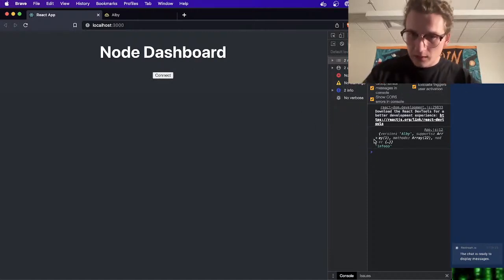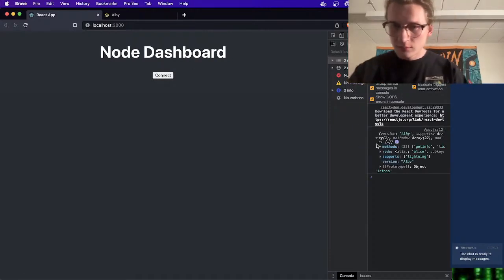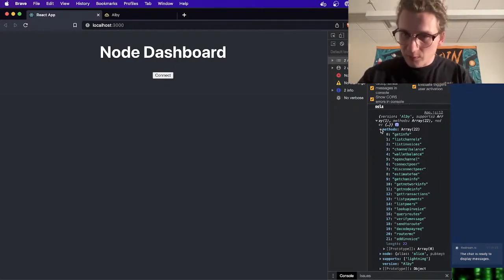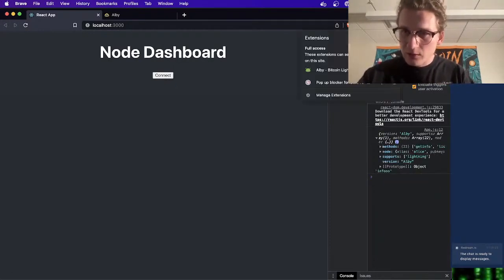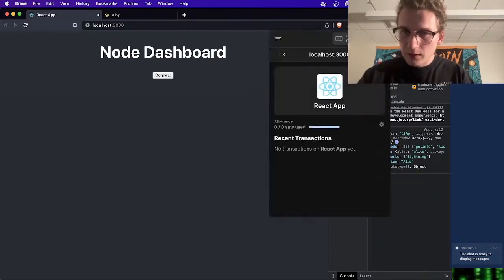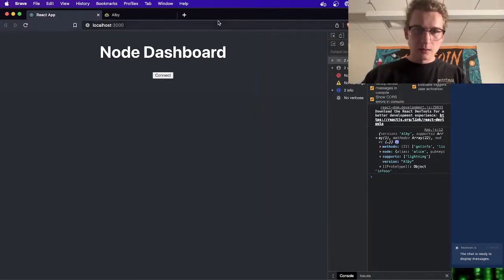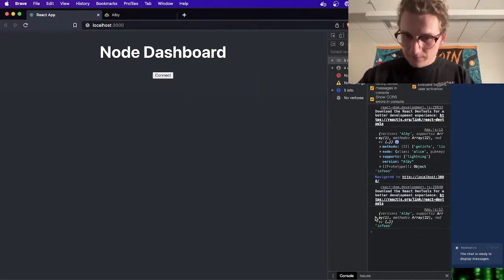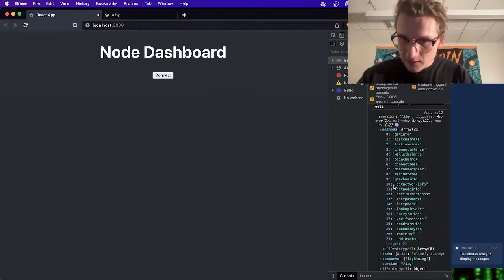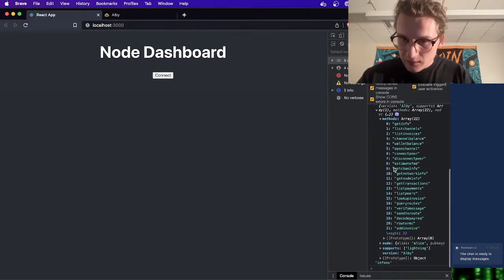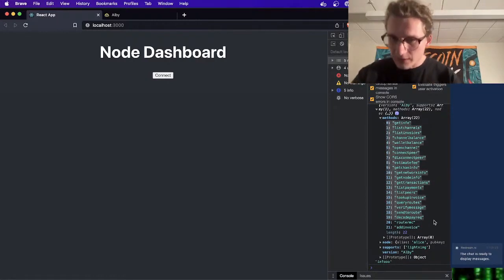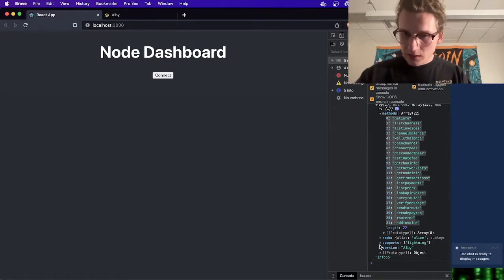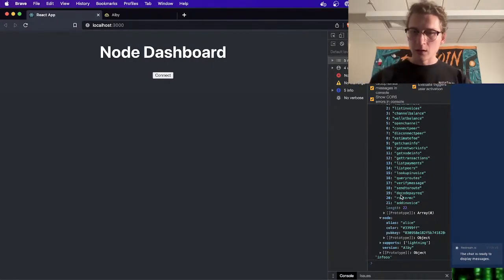Okay, I'm getting info. That was pretty easy. Am I using the correct wallet here? This should be the bottommost wallet of Alice. Yeah. There we go. Okay. We call it and we have access to all of these methods now, and we get our node details.